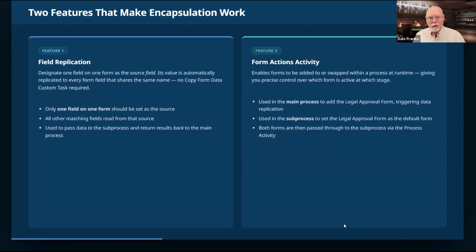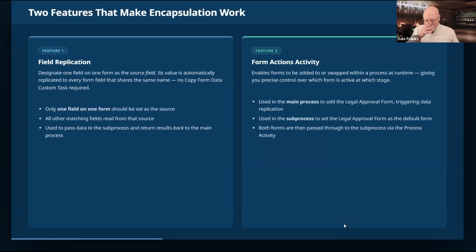All you have to do is click one checkbox on one field that you want to serve as your source field, and that value will replicate to every other form field with the same name on every other form that exists inside the process. So you have one field that is your replication field. All other fields read from that source.